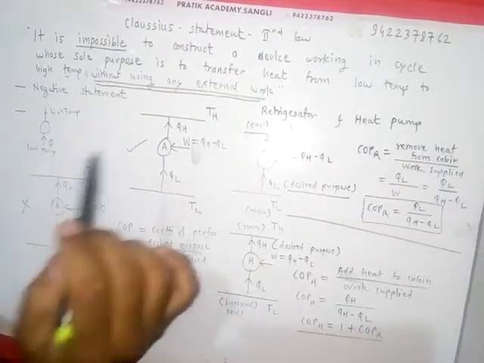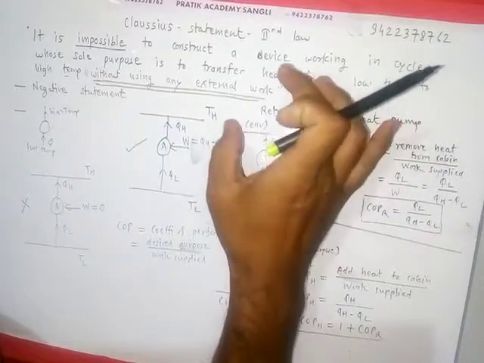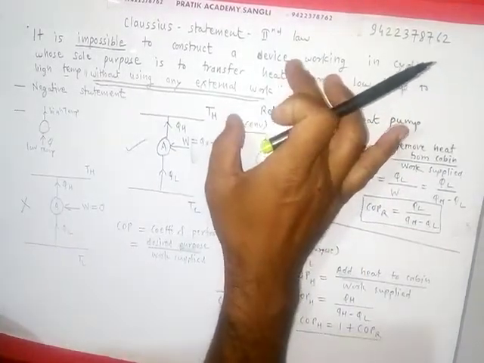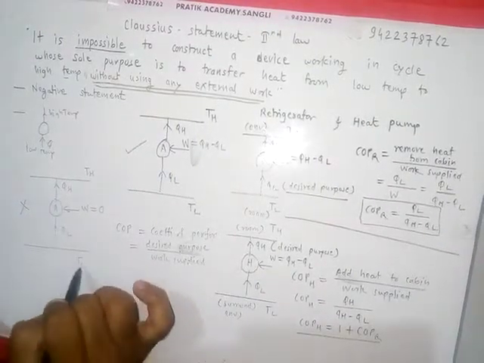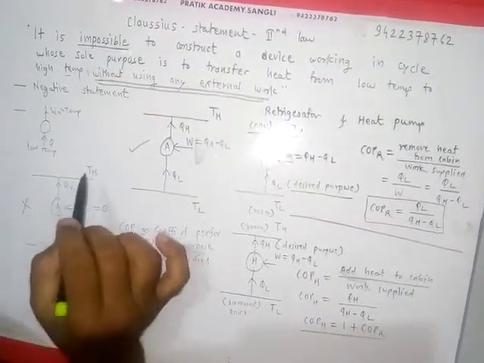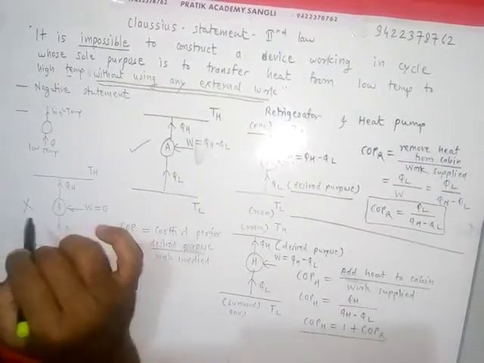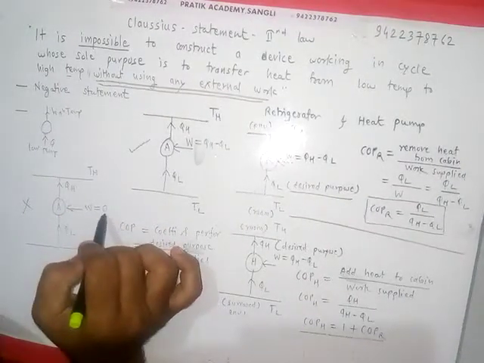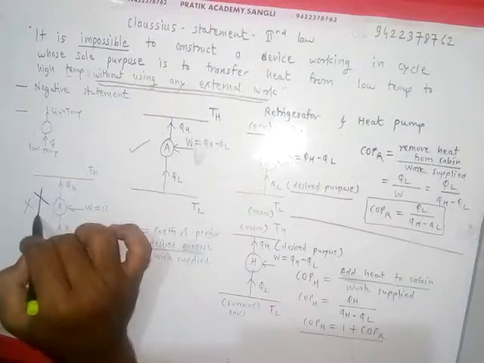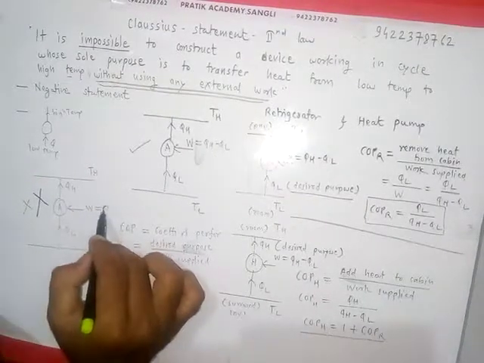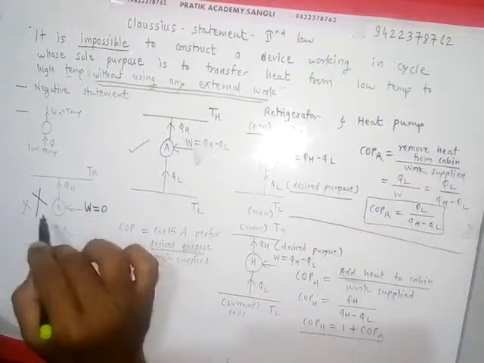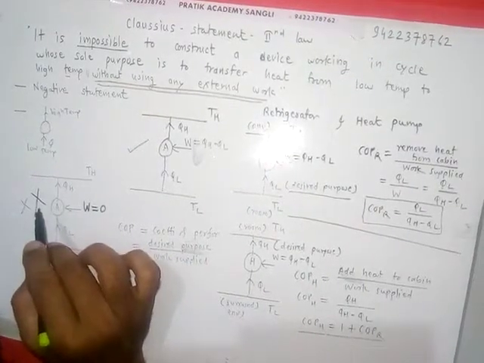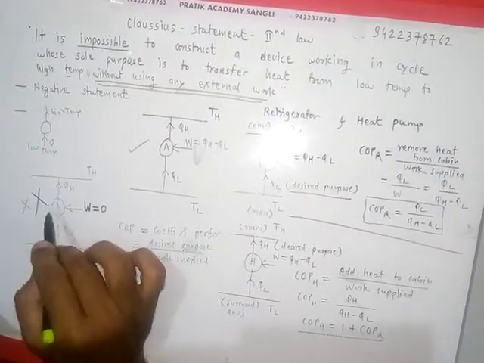If we represent this information pictorially, we get this type of figure: a device which is transferring heat from low temperature to high temperature, and when work supplied is zero, then this device is not possible. Remember, if work supplied is zero, we cannot transfer heat from low temperature to high temperature.